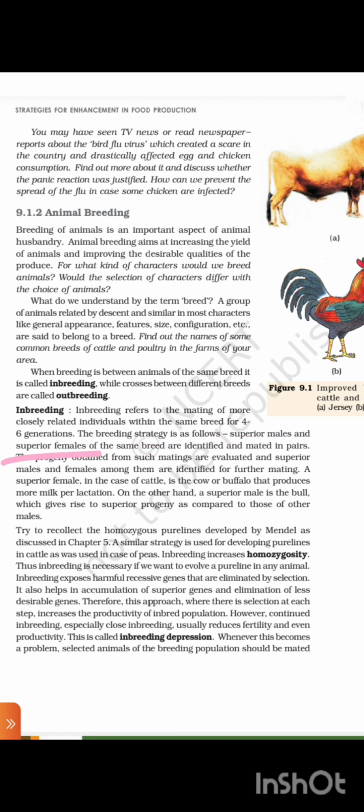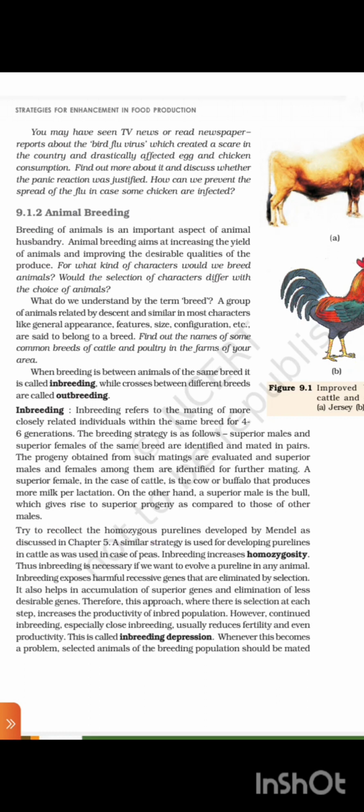Superior males and superior females of the same breed are identified and mated in pair. The progeny obtained from such mating are evaluated, and superior males and females among them are identified for further mating. A superior female in the case of cattle is the cow or buffalo that produces more milk per lactation. On the other hand, a superior male is a bull which gives rise to superior progeny as compared to those of the other males.